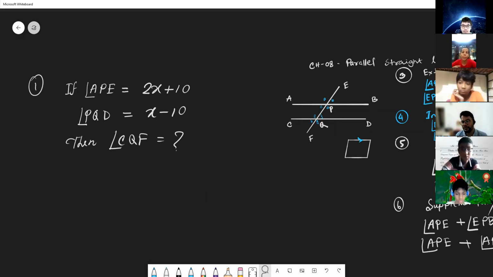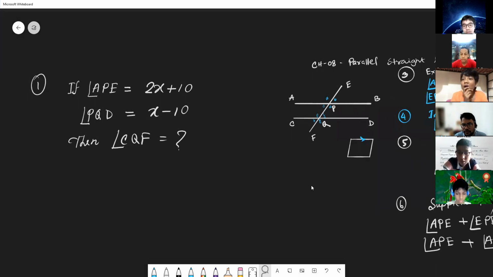Okay, explain. Sir, the value of angle APE is given here, and it is 2x plus 10. So angle BPQ is the vertically opposite angle of angle APE, so it is equal to angle APE.